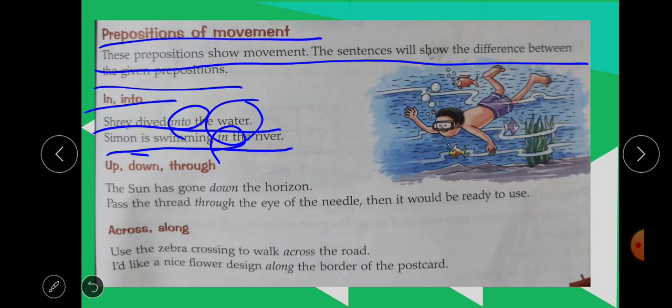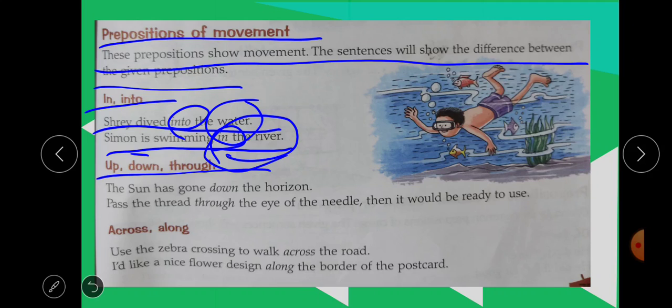And here you are not mentioning the water, you are saying about a river, pond, etc. In the river, in the pond, in the swimming pool: that time you have to use in. But when you are mentioning the particular thing, water, you have to use into.